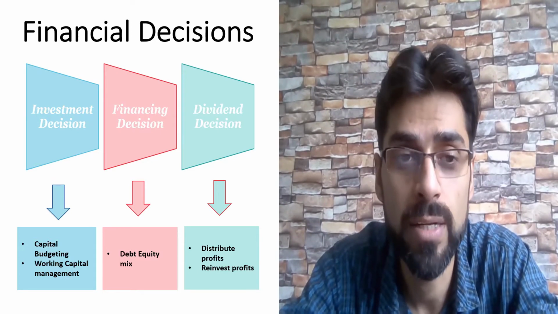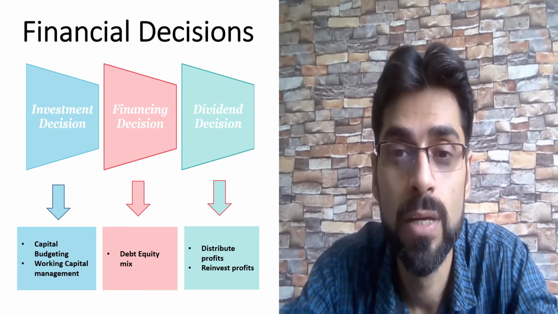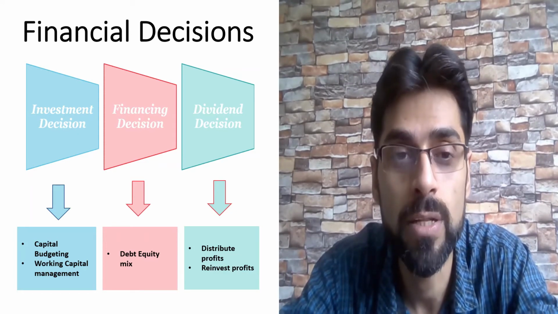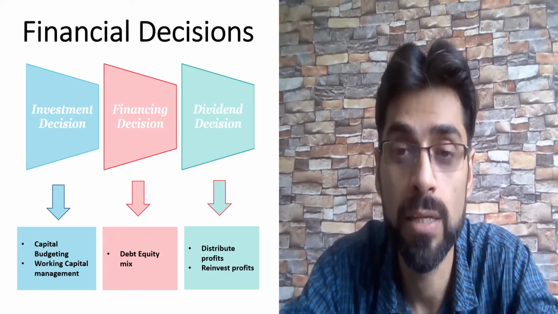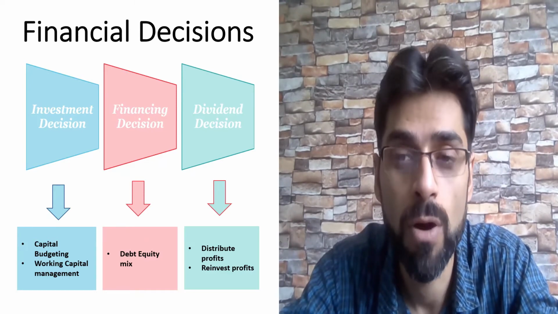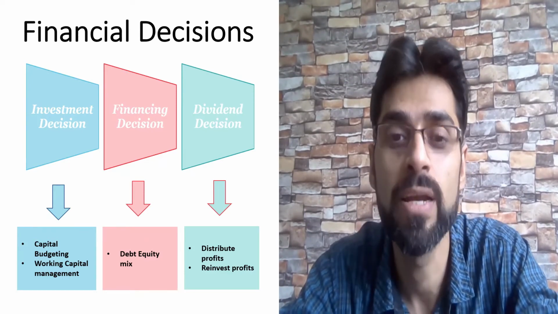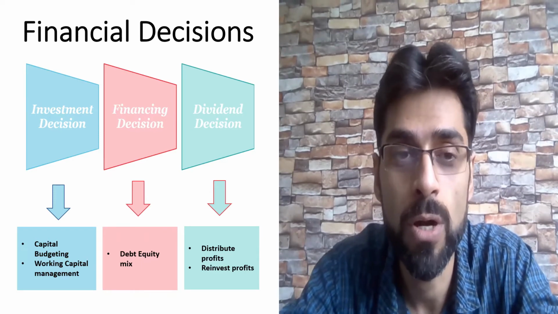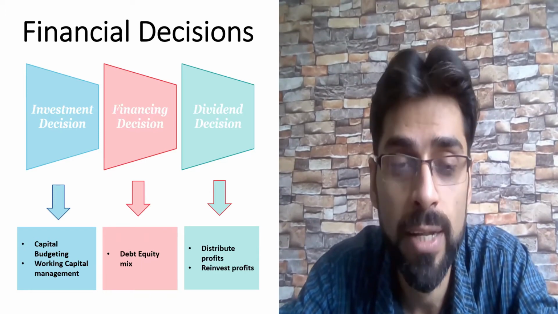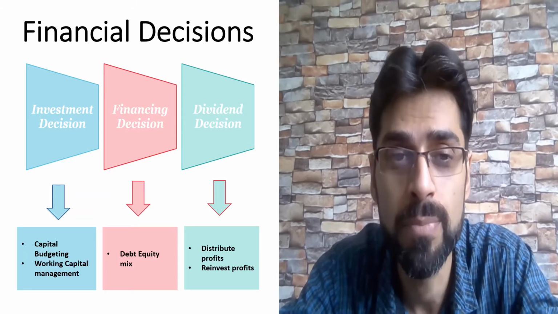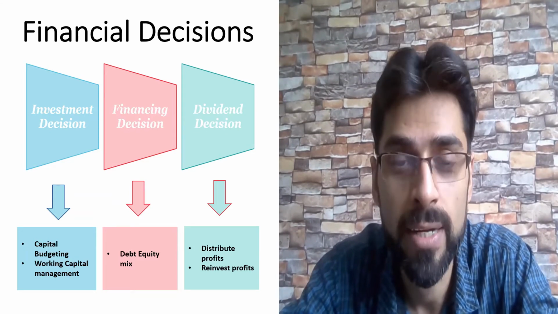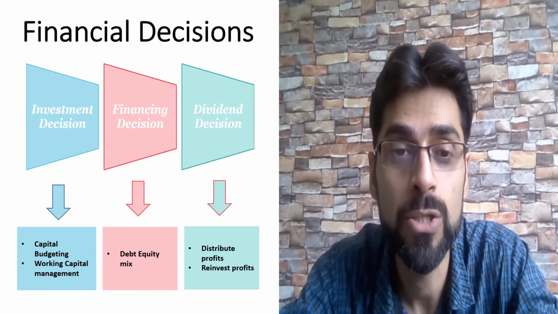Under investment decisions, it will be either short-term or long-term decisions. Short-term would be for managing the working capital, for cash, receivables, inventory management. These are all short-term decisions, and the objective would be to maintain a balance between profitability and liquidity in the short period.